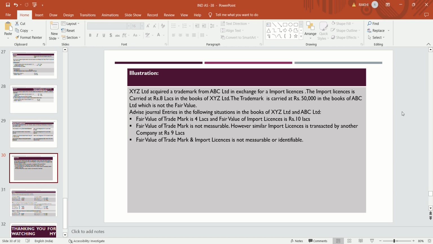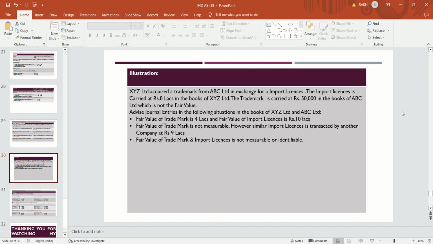Firstly, we will check the fair value of the asset surrendered. We will take the books of XYZ Limited first and see which asset is going to be surrendered. They are surrendering an import license and acquiring a trademark. So, firstly, we will check the asset given up, the fair value of the asset surrendered.